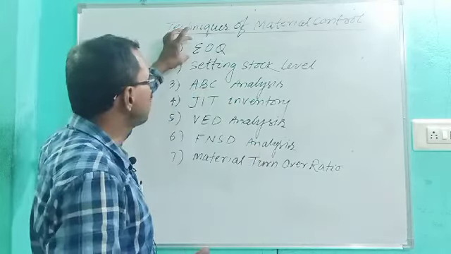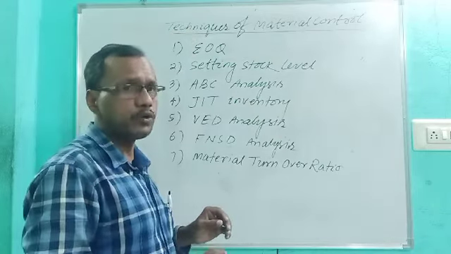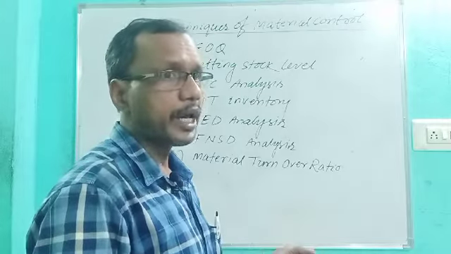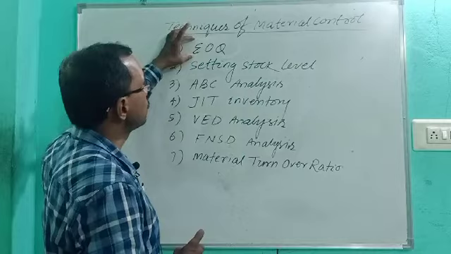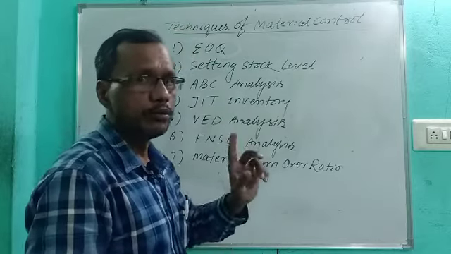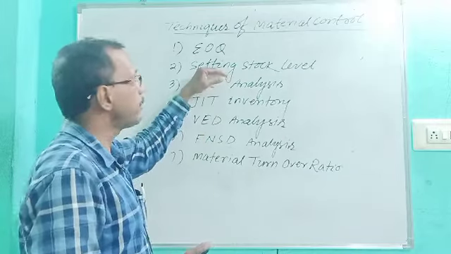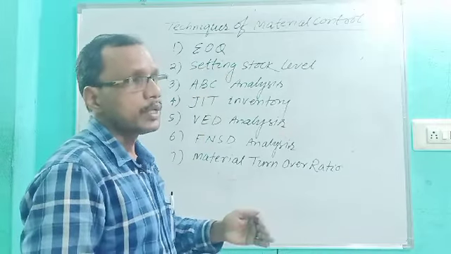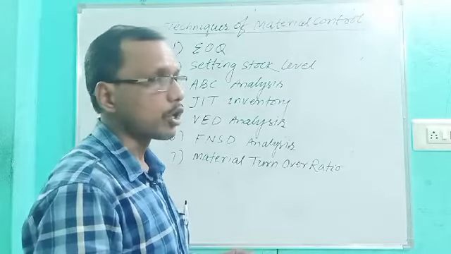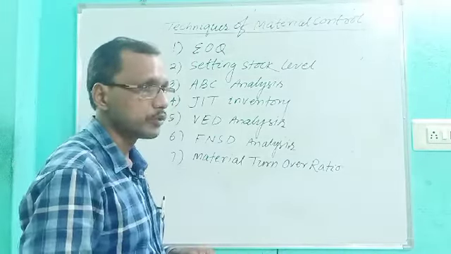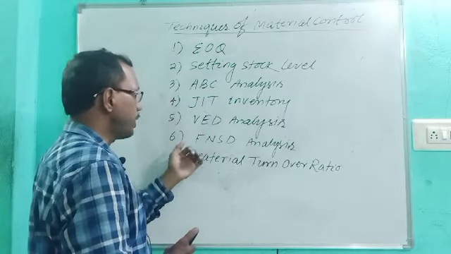It is based on purchase of material: how much quantity of material to be purchased at a time for an organization with minimum cost. Stock levels will provide the organization different stock limits depending upon the consumption, lead time, and stock status. Other information is ABC, VED, FNSD.